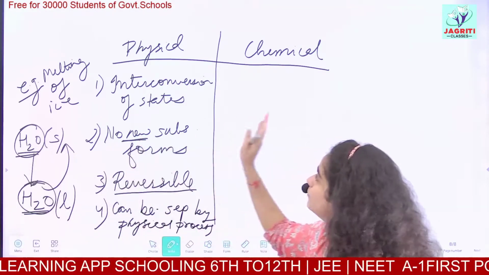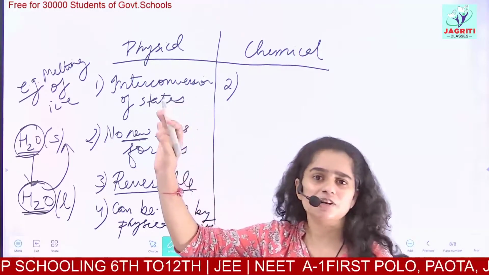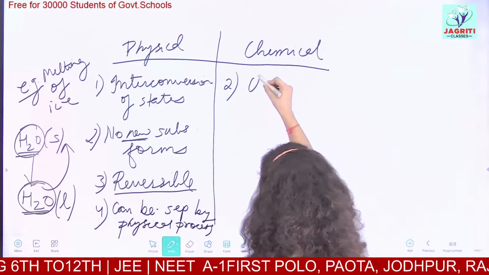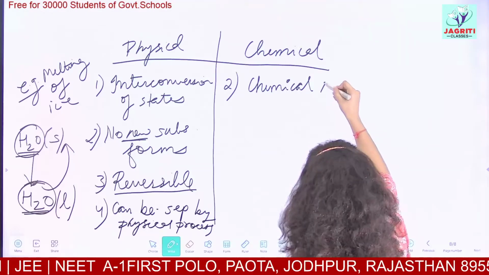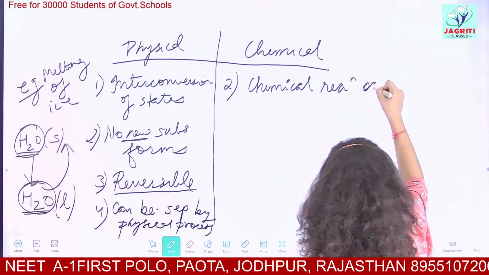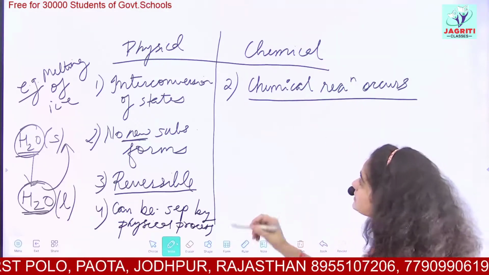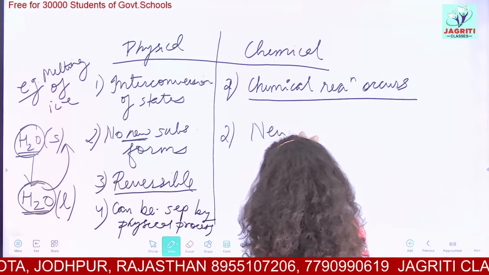Then the next is chemical change. There may be interconversion of states or there may not be, but here a chemical reaction occurs. So chemical change means where a chemical reaction has taken place. The next point is, here a new substance is definitely formed.